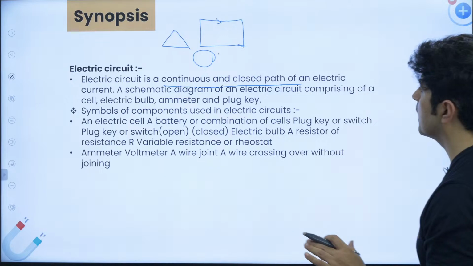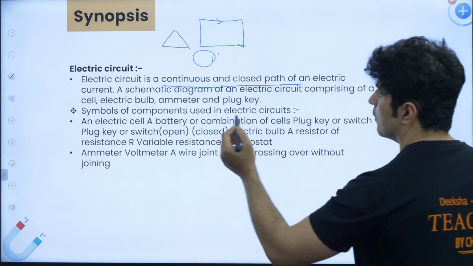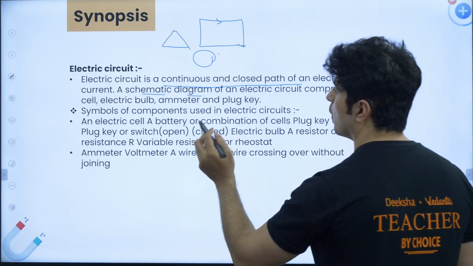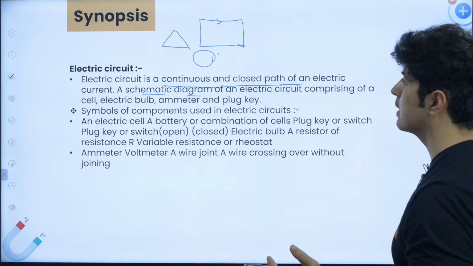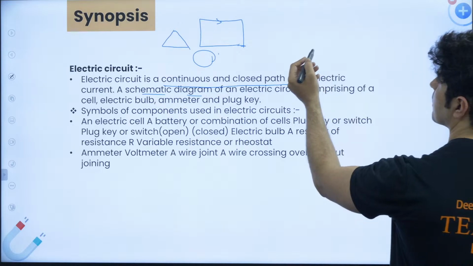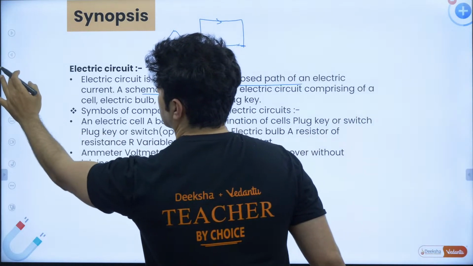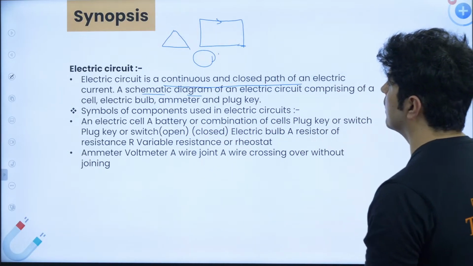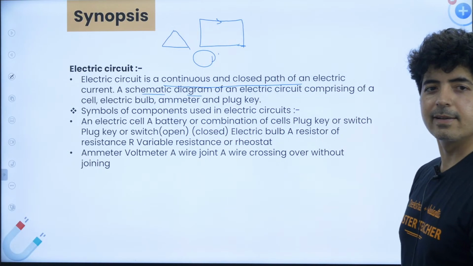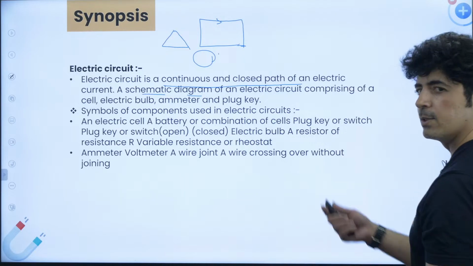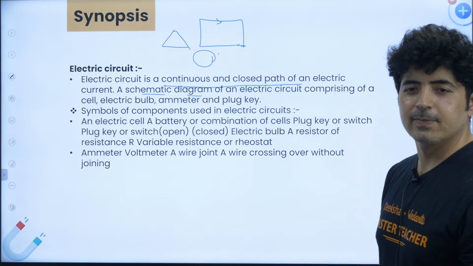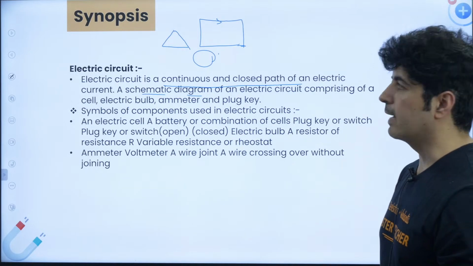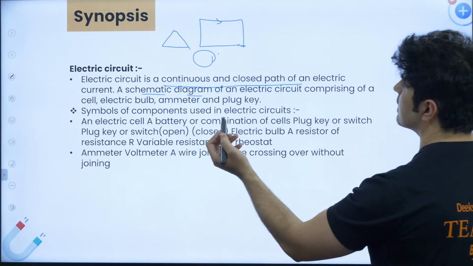All right. Next, this is a schematic diagram of an electric circuit. What all things are there in an electric circuit? I'm just pointing it over here. Let me change the color. Let's say this time we take red. Red color looks good here, right? Blue is also good, by the way. Agree with me?